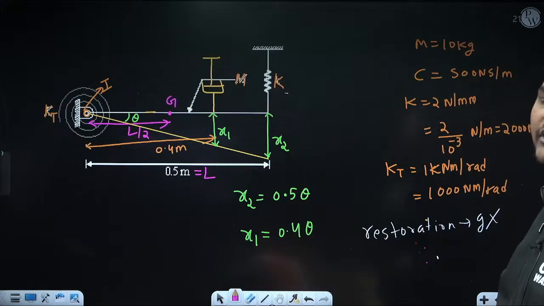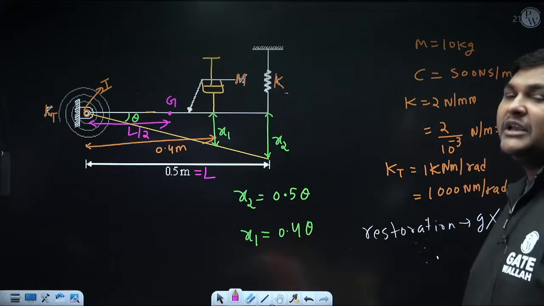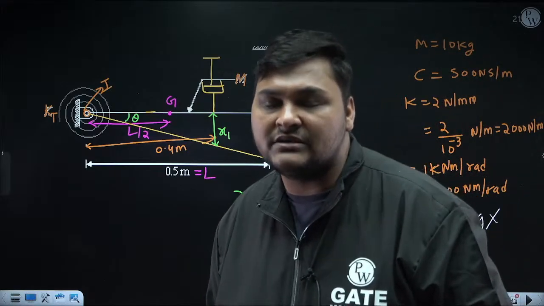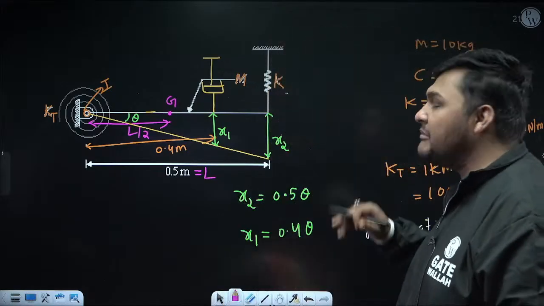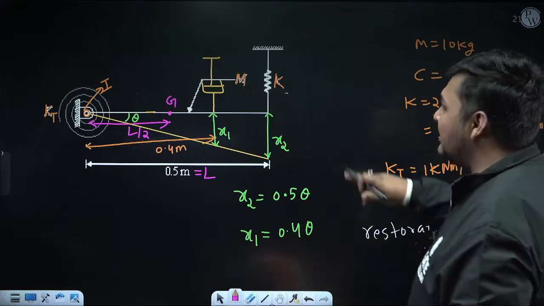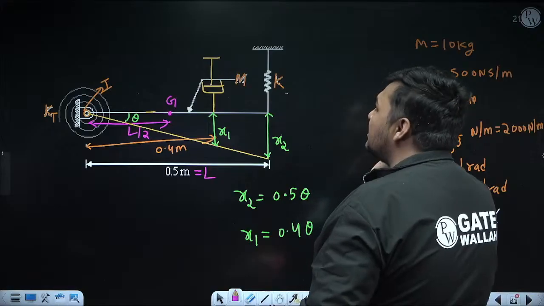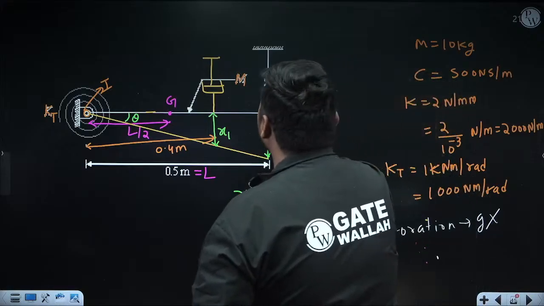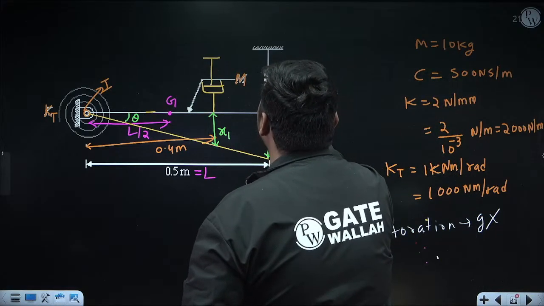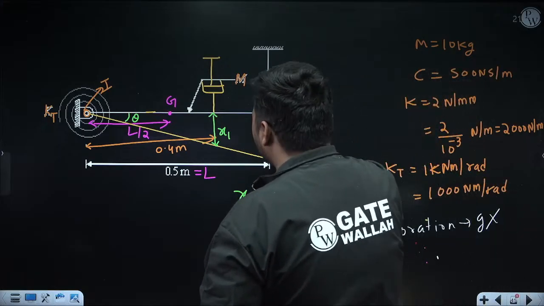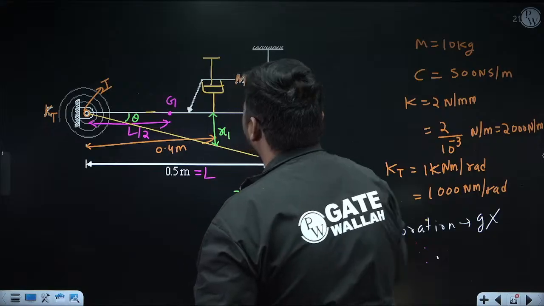And what is the formula to calculate that force? It is very simple. If the displacement of the spring from mean position is x, the restoring force is kx. In the FBD of this rod, it will be opposite to x. Right now the stiffness of this spring is k, and its displacement from mean position is x2. So can I say here the restoring force will be kx2, and it is opposite to x2 in the FBD of the rod. Right now x2 is downward, so it will be upward.